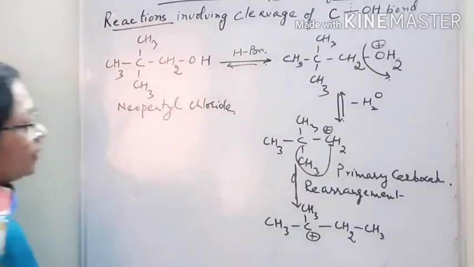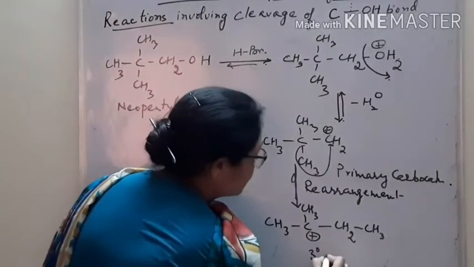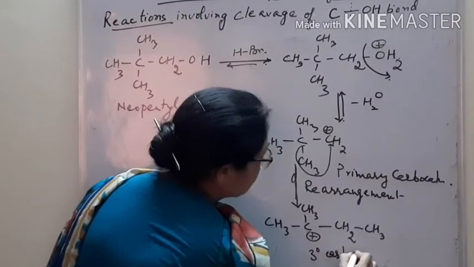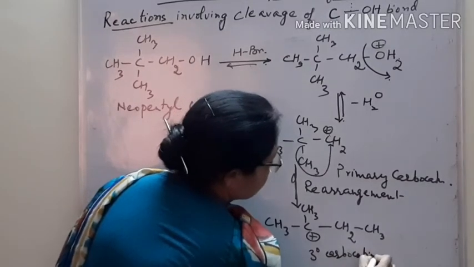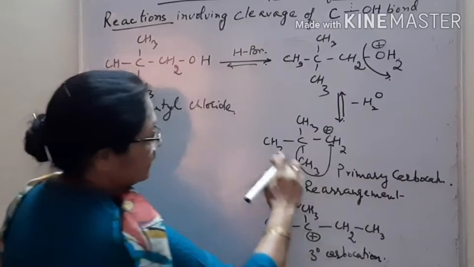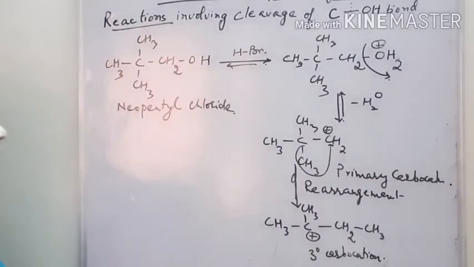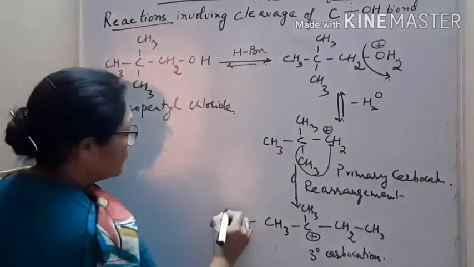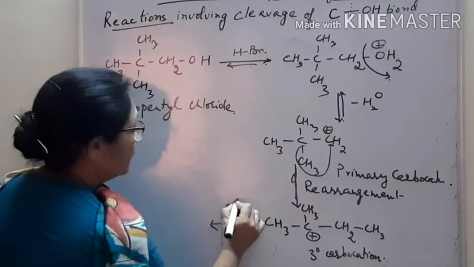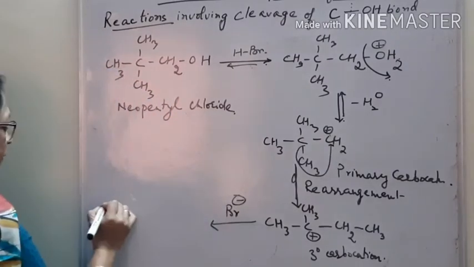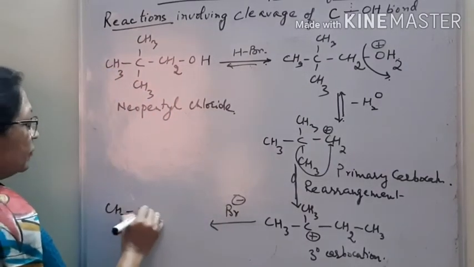And now there is tertiary carbocation formed. This is more stable, that's why rearrangement takes place, right? After that, chloride, bromide, any of them may attack. This will be the final product.